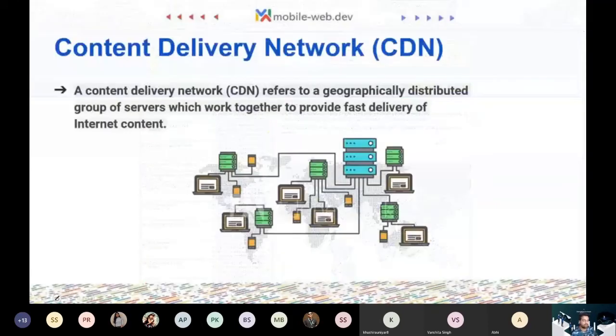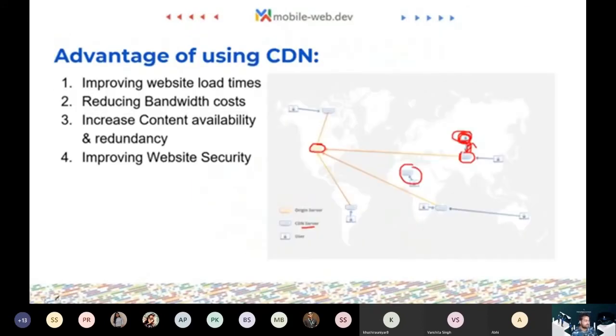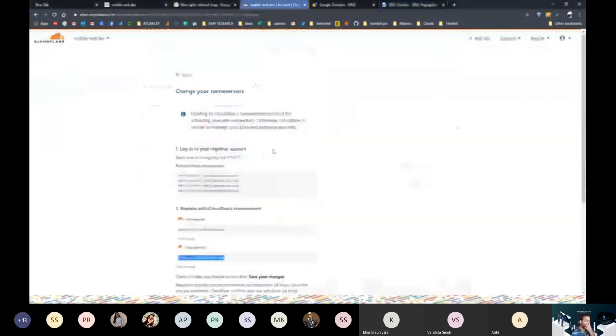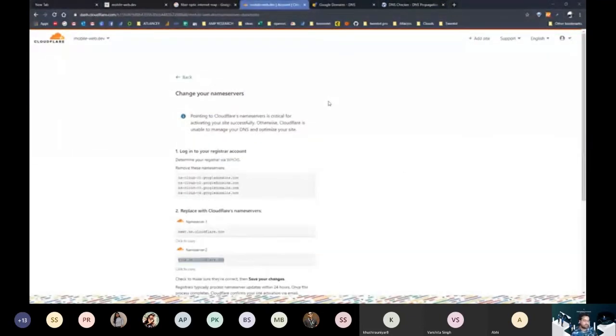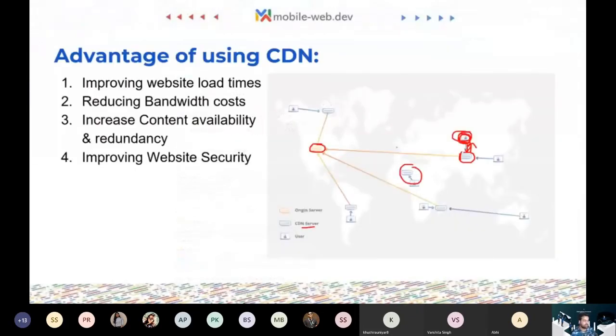So let's continue with our deck. That is how you can play CDN and how it is caching your content. And these were the advantages. One of the advantages is even if your main server fails, a CDN can show a backup copy of your whole website. It also improves security because now the request is going through the CDN, and most CDNs also have something called a web application firewall, which filters the requests and only allows good requests to go through.